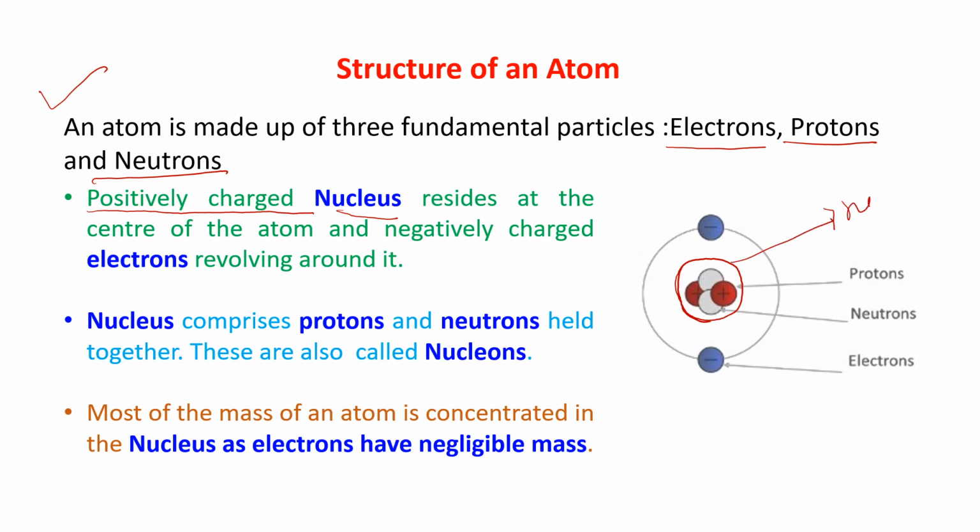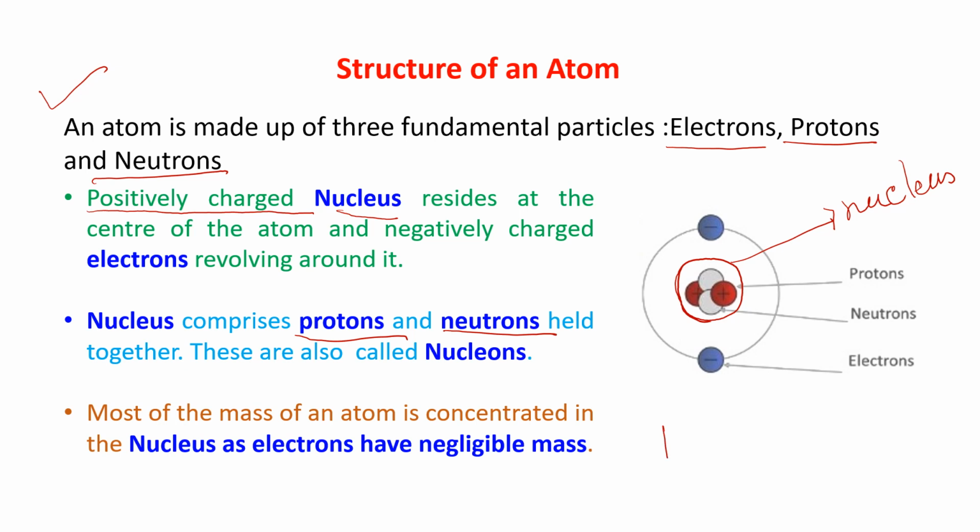Let me write it. The nucleus resides at the center of the atom, and inside it, this nucleus comprises protons and neutrons. And they are held together.